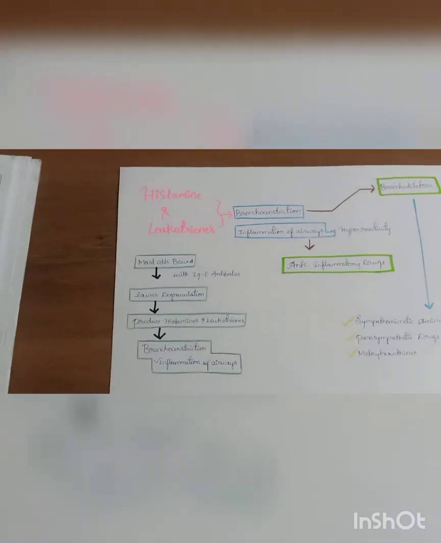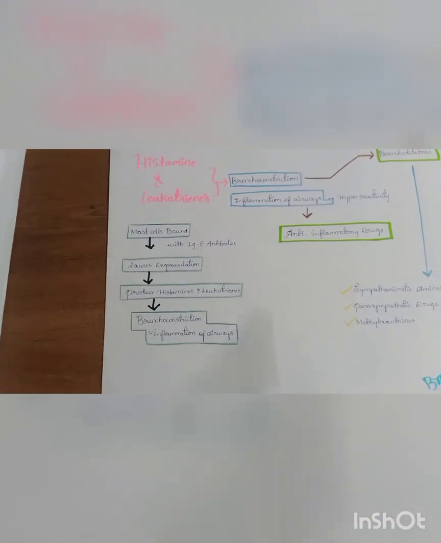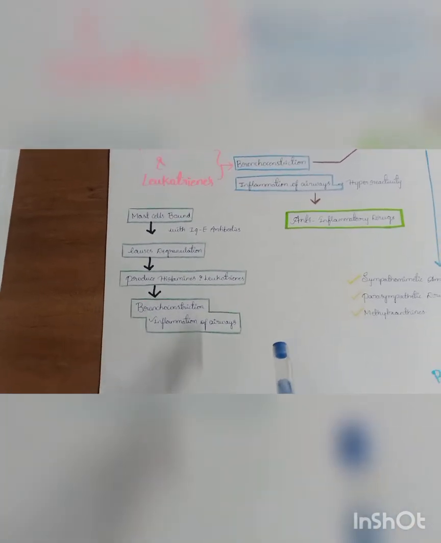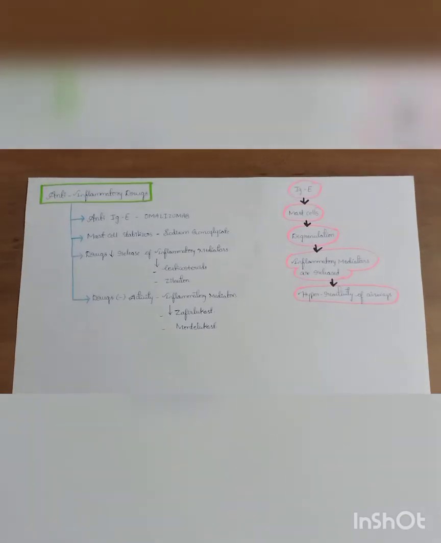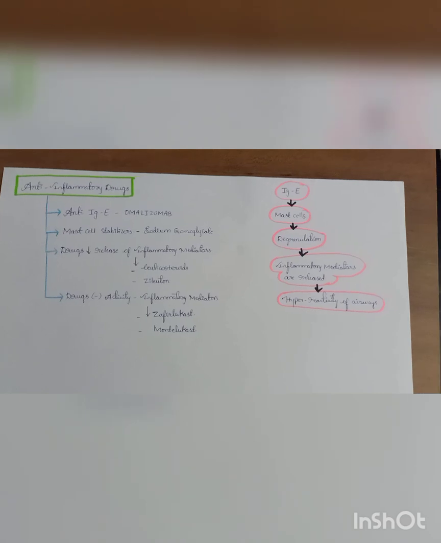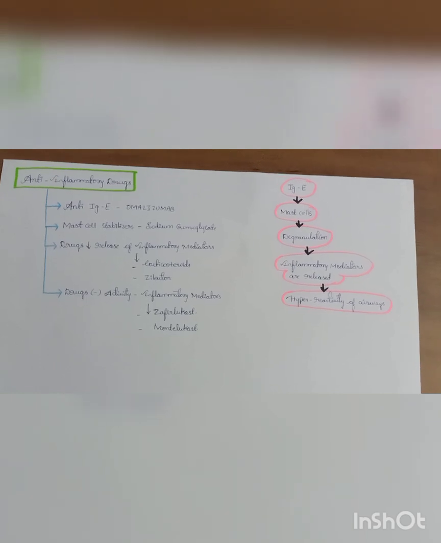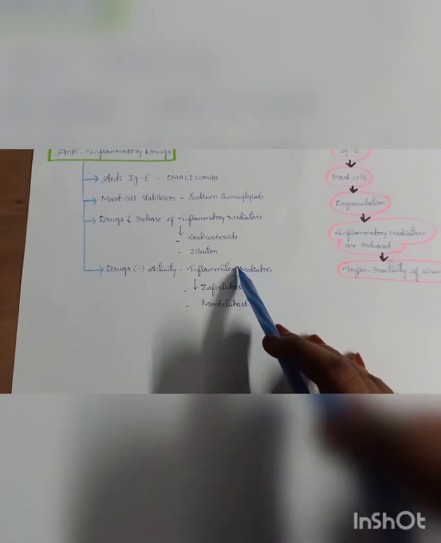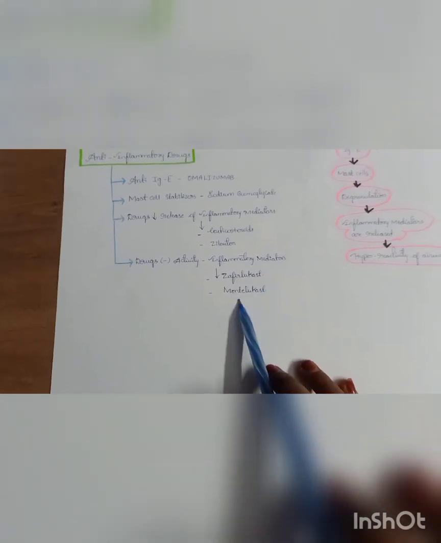Okay. Coming to the hyperreactivity, the mast cells bound with the IgE antibodies undergo degranulation, which produces histamines and leukotrienes, which cause the bronchoconstriction and lead to inflammation of the airways. Among the anti-inflammatory drugs, we have anti-IgE drugs, that is omalizumab, and mast cell stabilizers, that is sodium cromoglycate. For the drugs that decrease the release of inflammatory mediators, we have corticosteroids and xanthines. For the drugs that inhibit the activity of the inflammatory mediators, we have zafirlukast and montelukast. Okay.